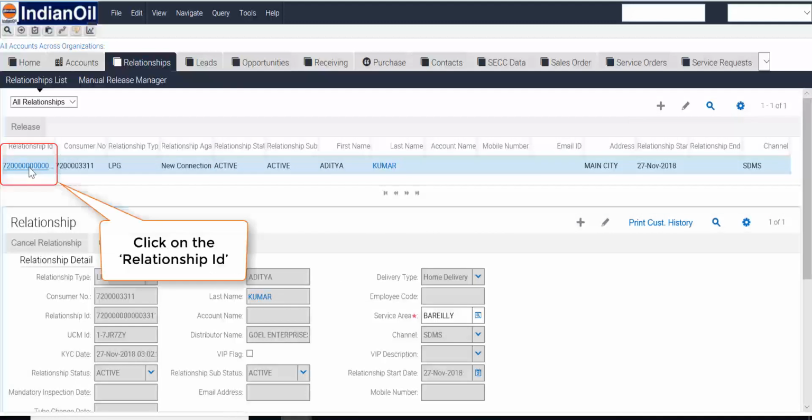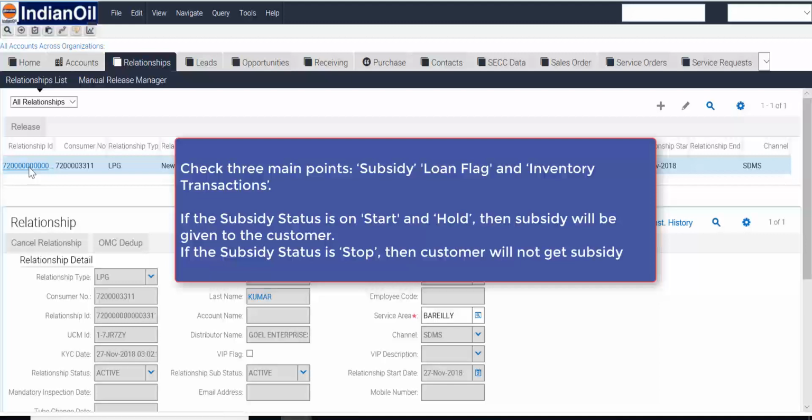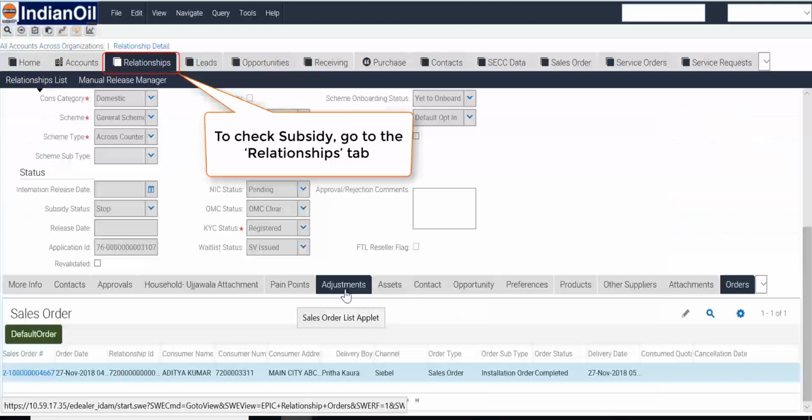Click on the relationship ID. Check three main points: subsidy, loan flag, and inventory transaction. If the subsidy status is start or hold, then subsidy will be given to the customer. If the subsidy status is stop, then the customer will not get subsidy.